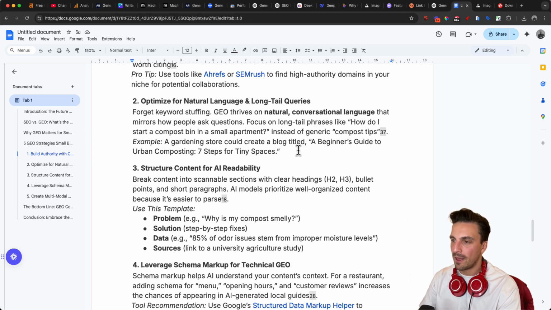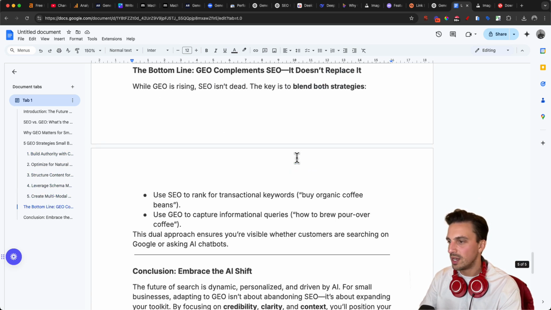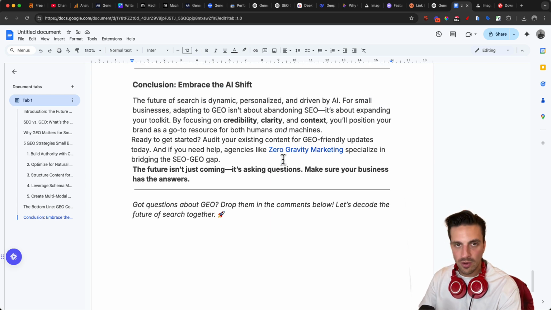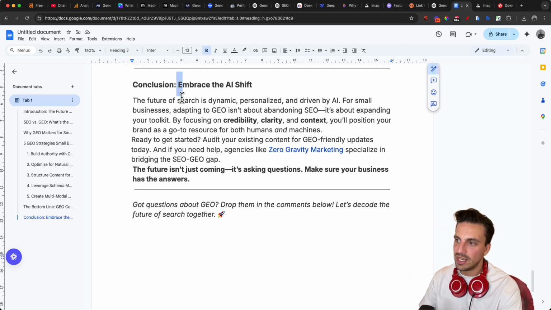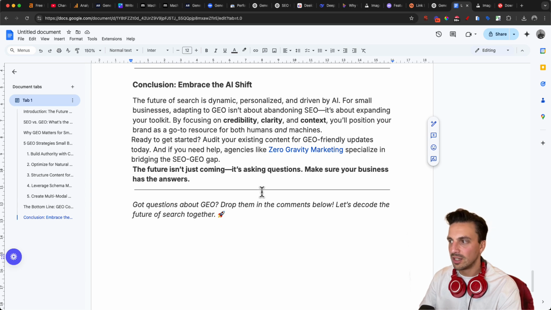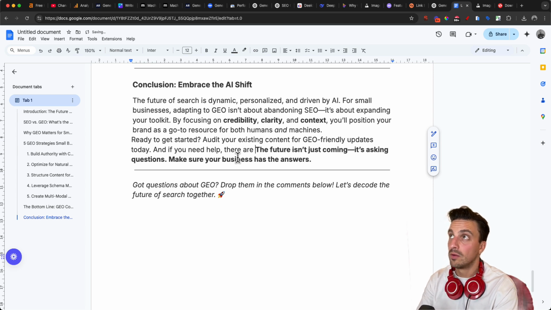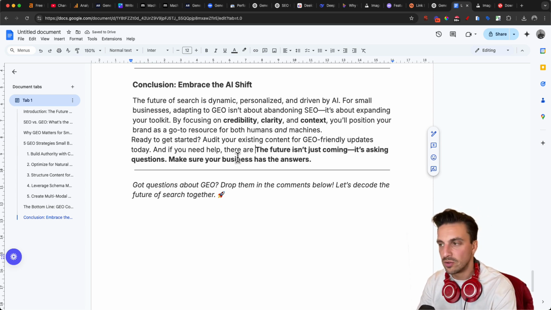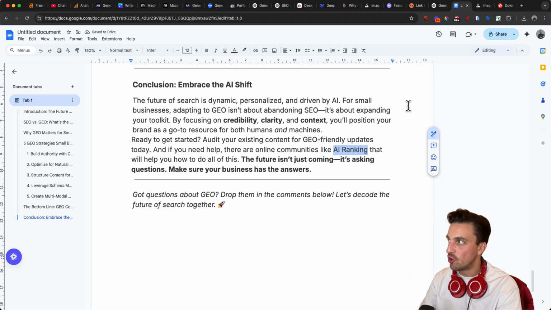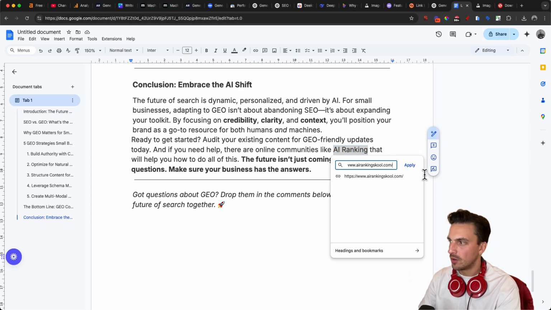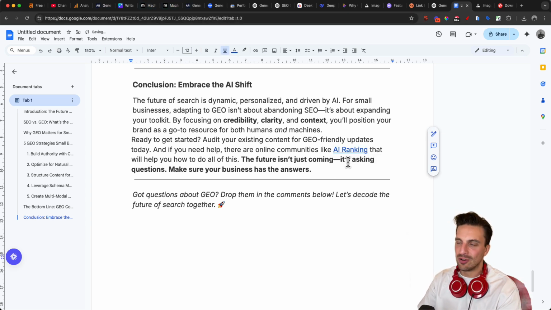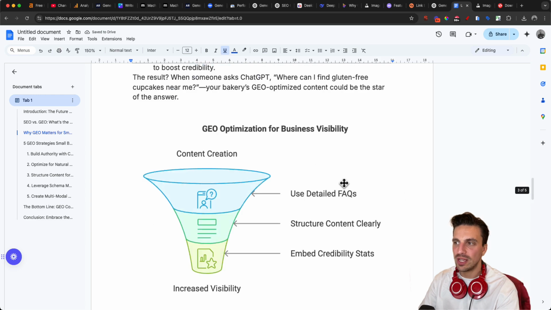So for example, throughout the blog post, you need to read here and understand where you might want to include a backlink here. For example, the conclusion here says, and if you need help, there are agencies like Zero Marketing Gravity. What I would say, if you need some help, there are online communities that can teach you how to do this. And I'm going to inject the internal link in there, or hyperlink that there. And now it's ready to go.